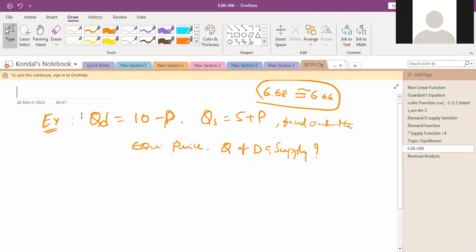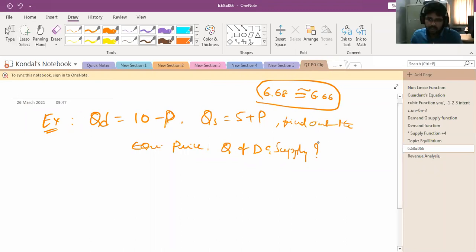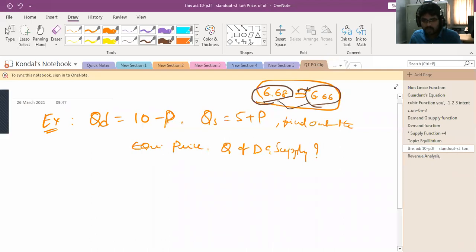See, in the last example we got the quantity demand as 6.68, whereas quantity of supply we got 6.66. Some people have the doubt, sir, how could 6.68 and 6.66 be the same? These values are not the same, so that's why I mentioned more or less equal.